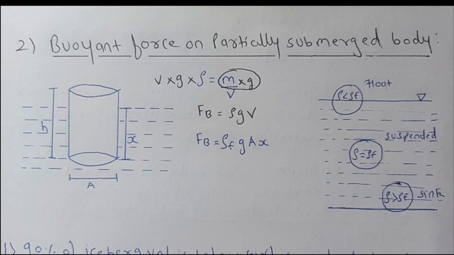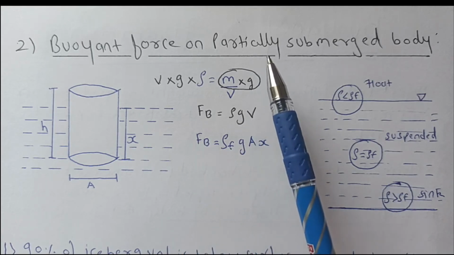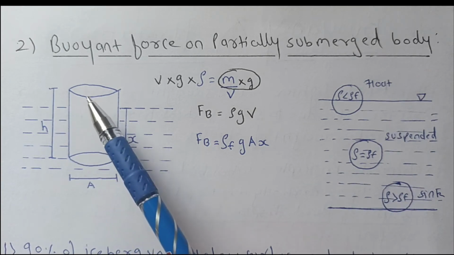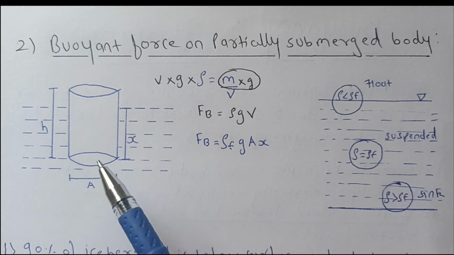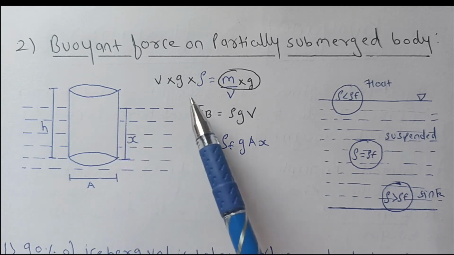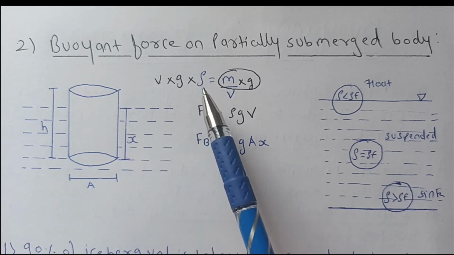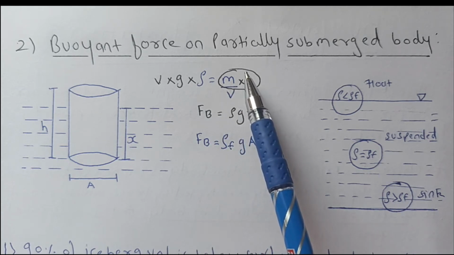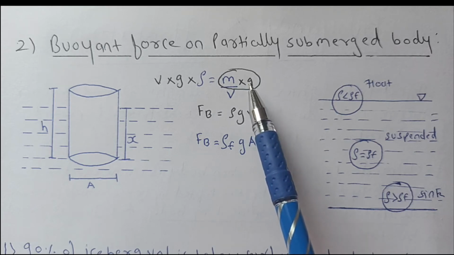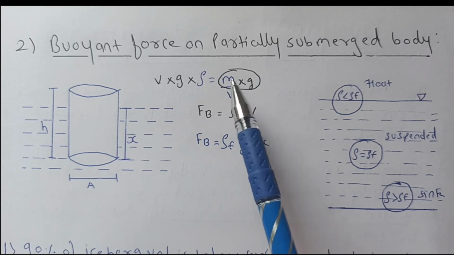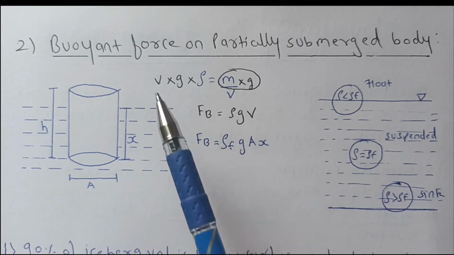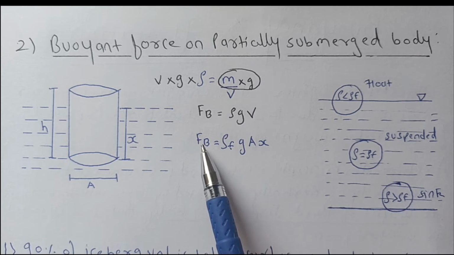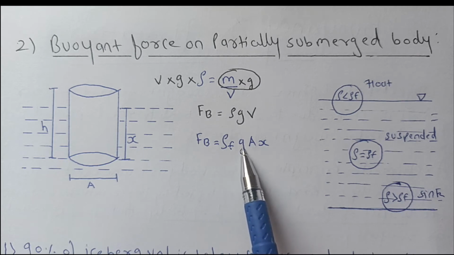Now this is the second case of buoyant force, which acts on a partially submerged body. You can see this body is partially submerged. Some of the portion is above water and some is below water. In this case, how do we find the buoyant force? Similarly, we know density is equal to mass per unit volume. We have to find the weight of fluid displaced by the body, multiplied by g. So by multiplying here, we also have to multiply this side and shift the volume term to this side. So your buoyant force becomes rho g V, the density of fluid multiplied by g into volume.